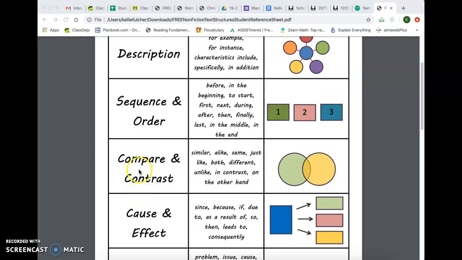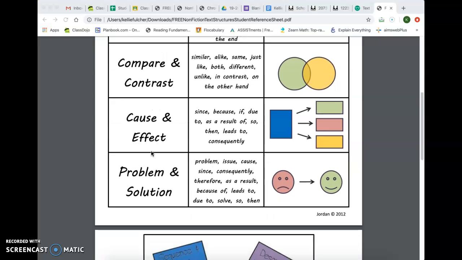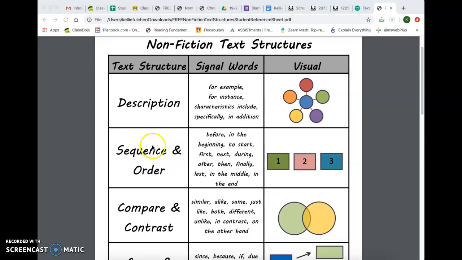Compare and contrast is when you're comparing two things and telling how they're alike and how they're different. Cause and effect is when something happens, what caused it to happen, and what the effect was because of that thing. And then problem and solution, what's the problem and how is it solved. Today we're going to be looking at sequence or chronological order.